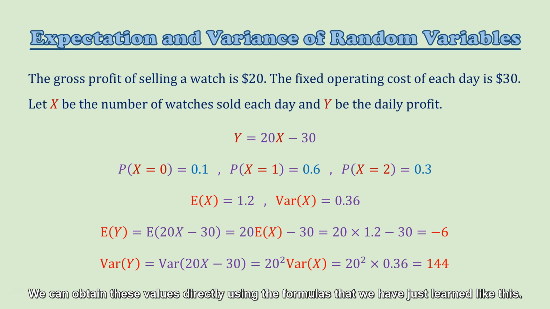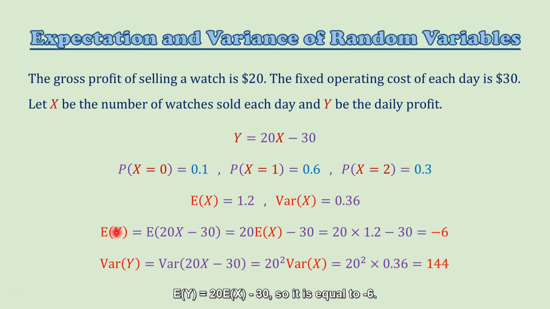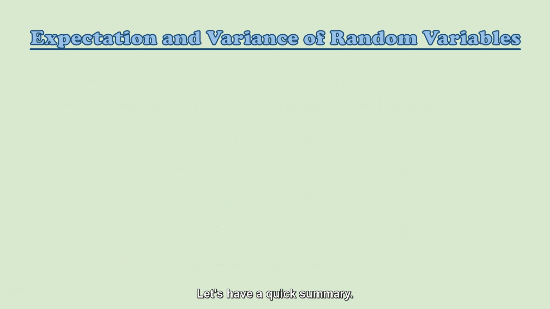We can obtain these values directly using the formulas that we have just learned. The expectation of y is equal to 20 times the expectation of x minus 30, so it is equal to minus 6. The variance of y is equal to 20 squared times the variance of x, so it is equal to 144.